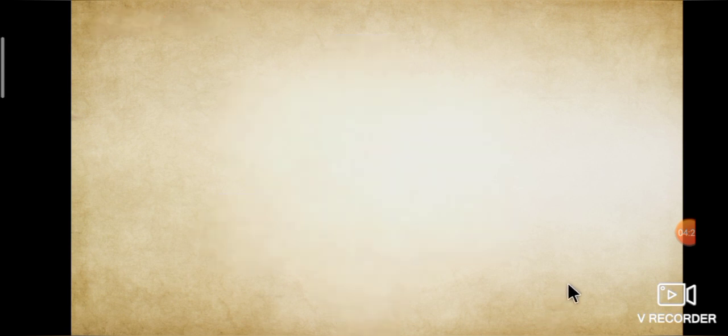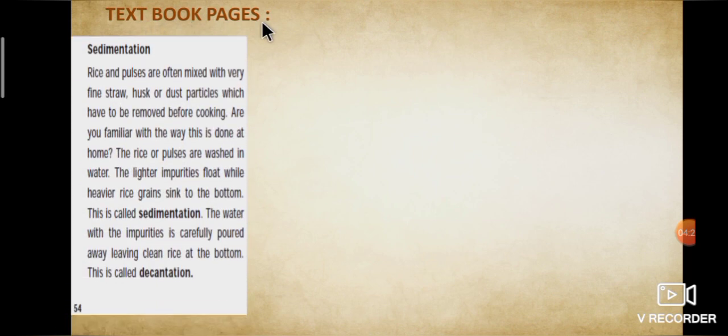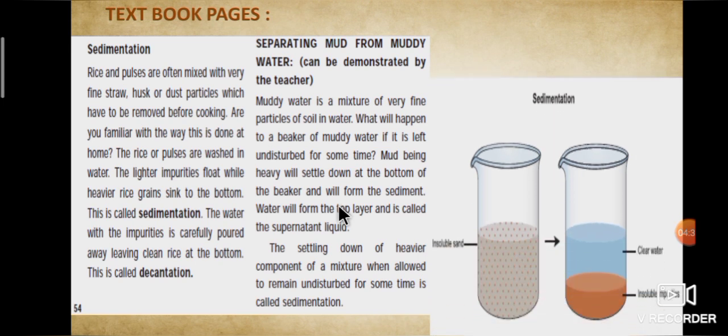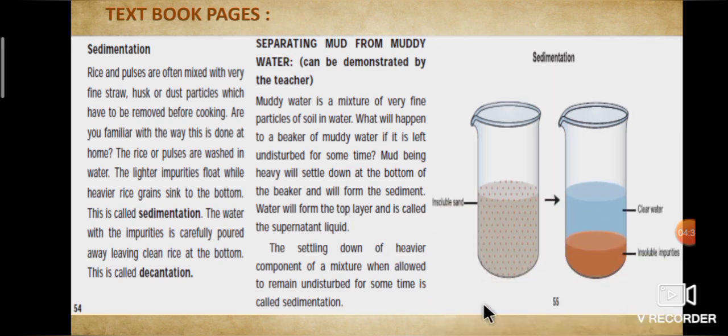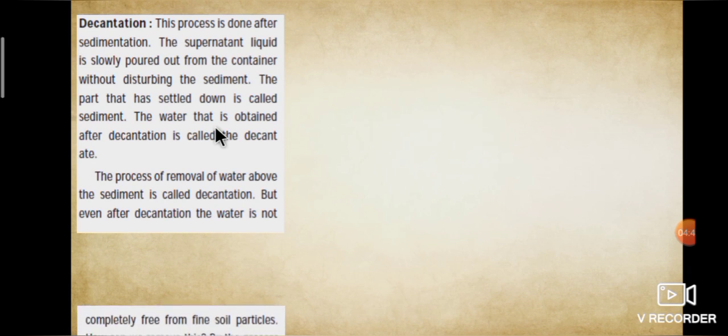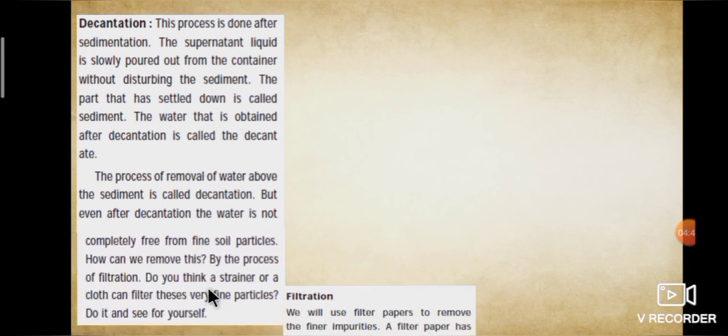Okay students, it's time to see the textbook pages. Page number 54 explains sedimentation and page number 55 has an activity of separating mud from muddy water, which I explained earlier. Page number 55 also explains decantation and the filtration process.